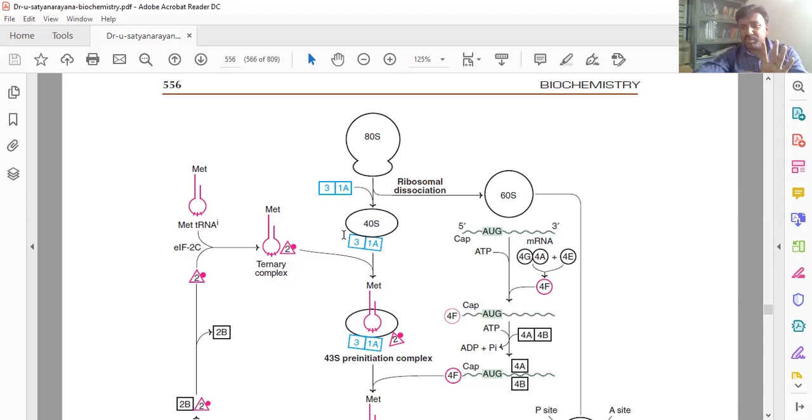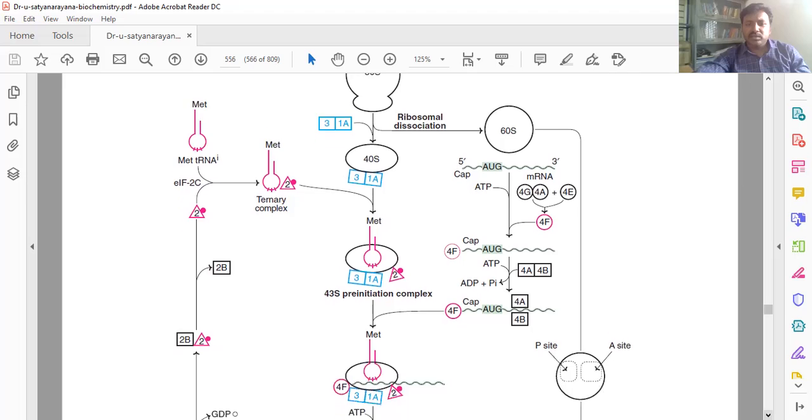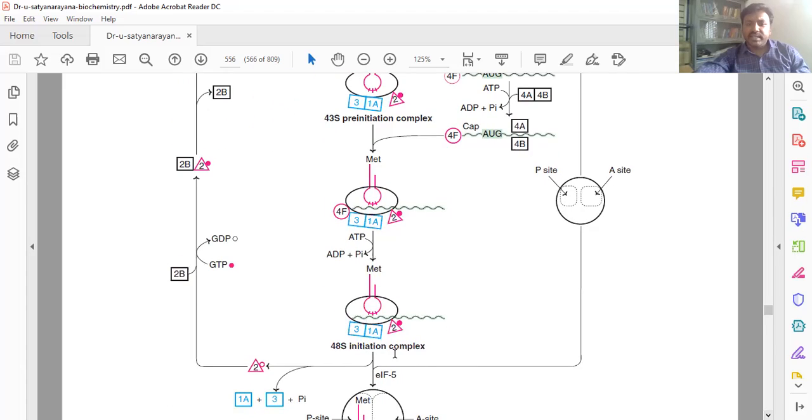Just remember this diagram so you can write it easily. Then the 43S forms the 48S, where five factors are added: initiation factor 4 subunits, that is 4F, 4A, 4B, 4D. These are added to form the 48S initiation complex.